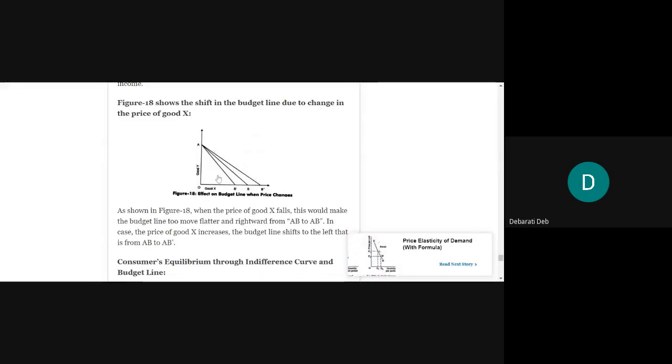If the price of good X increases now, the budget line will have to decrease because you cannot buy as many units of good X as its price has increased. That's why the budget line will also shift to the left, from AB to AB dash now. Understood? Is it clear?